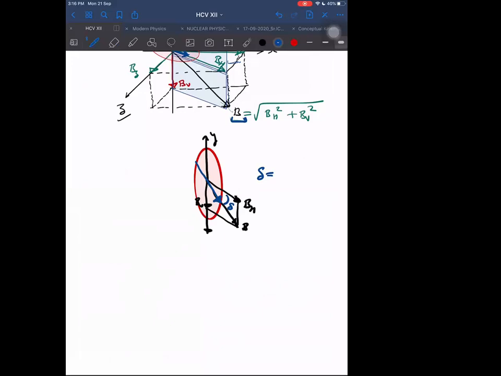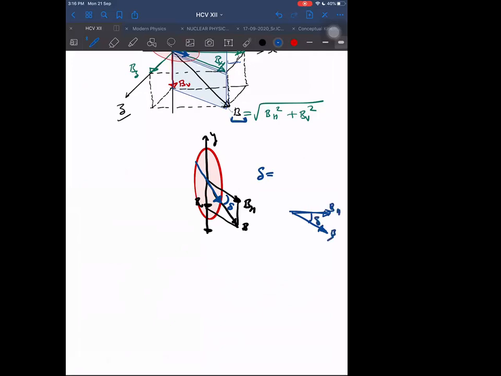Angle of dip, as the name suggests, dip means downside. Dip is something related to down. So how much down it is as compared to horizontal, how much that is called the angle of dip. That is delta, if it is BH and it is the net B.